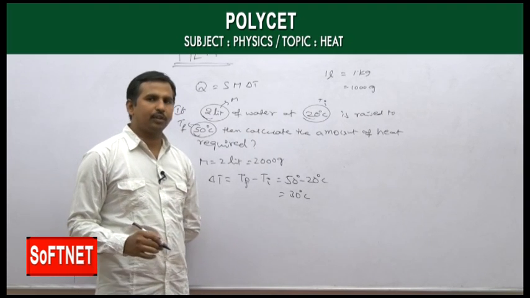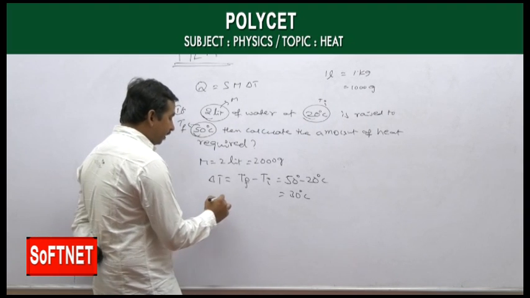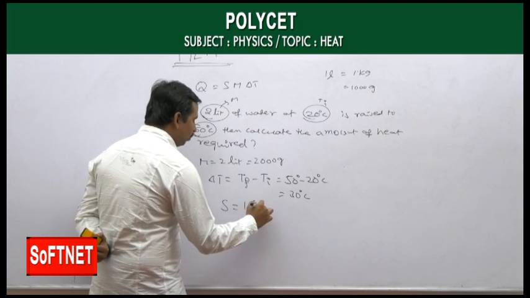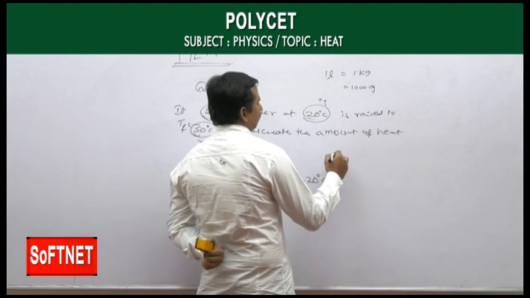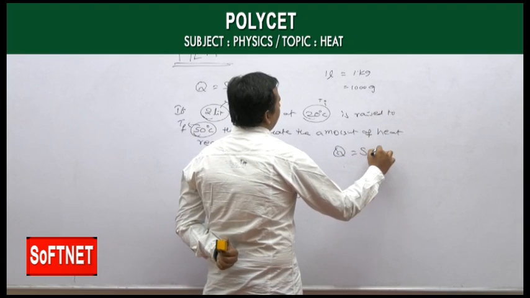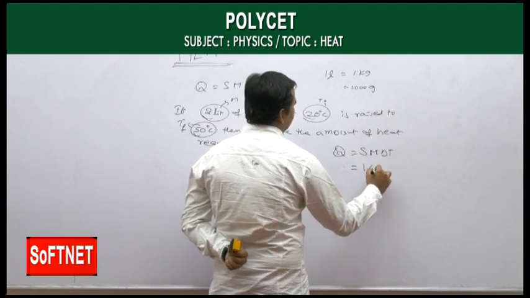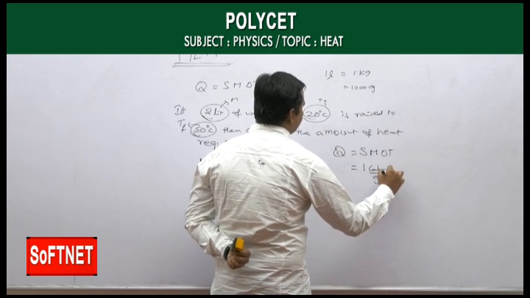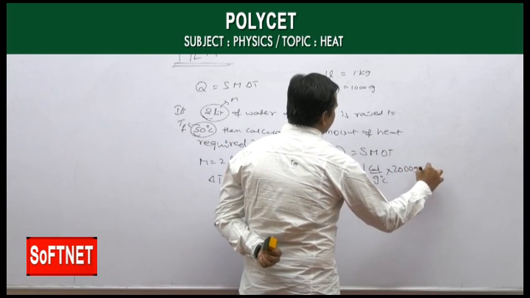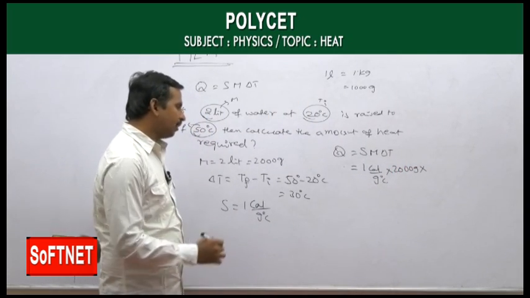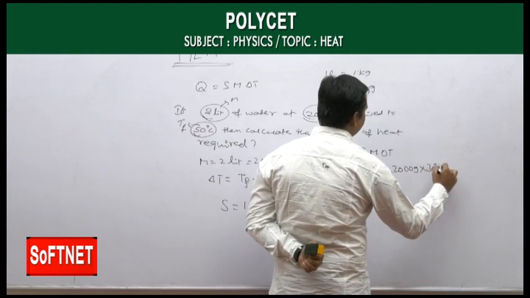Now we got the change of temperature, which is equal to 30 degrees Celsius. We already know that S is equal to 1 calorie per gram degree Celsius, then Q is equal to, if you apply S m delta T, S is 1 calorie per gram degree Celsius, M is given as 2000 grams, and change of temperature from 20 to 50 is an increase by 30 degrees Celsius.